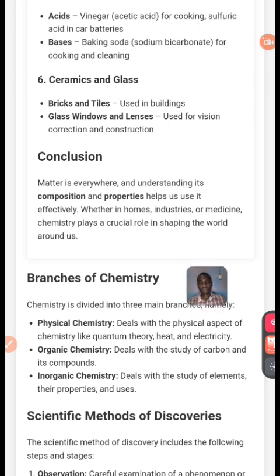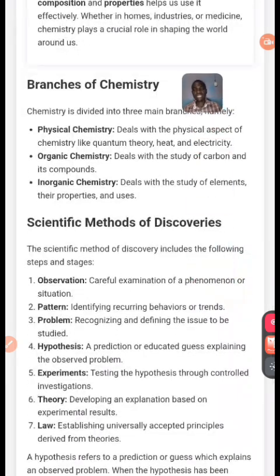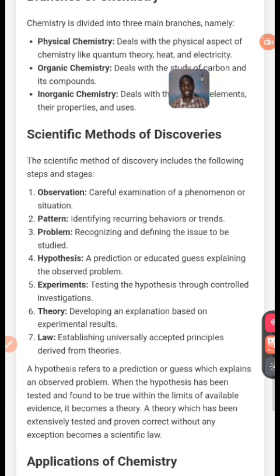Now, we are moving to the next one. That's the branches of chemistry. What do we mean by the branches of chemistry? Chemistry is divided into three. Number one, the one on top is physical chemistry. Then we have organic chemistry, and the last one is inorganic chemistry.